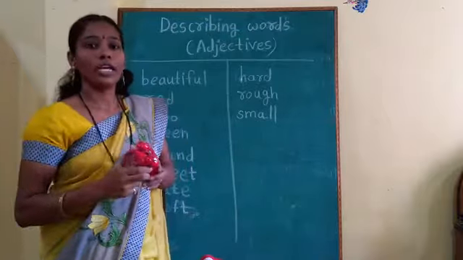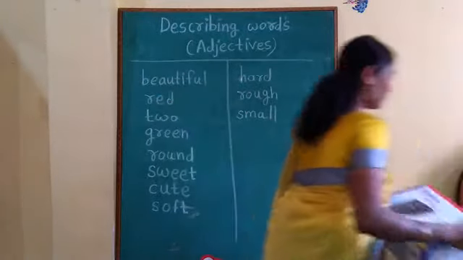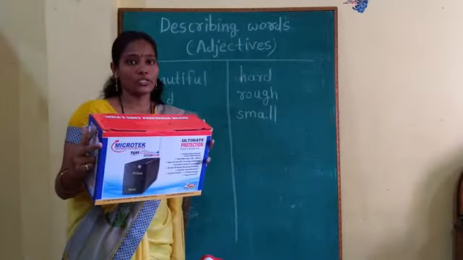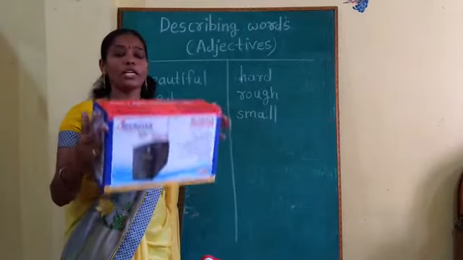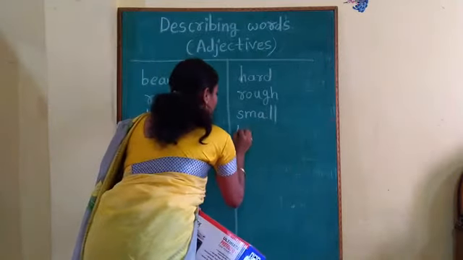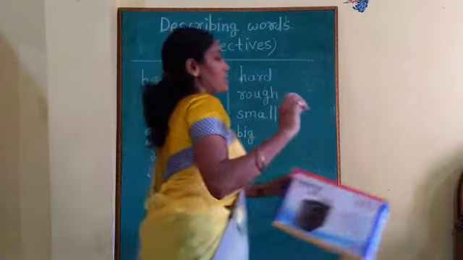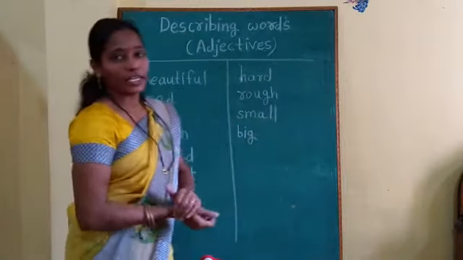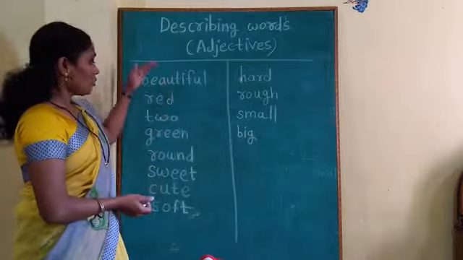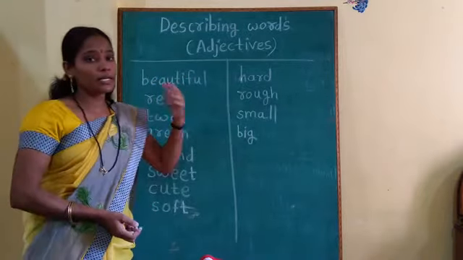In the same way, I will show you one more thing here. Here I have one box. Yes, we can use for this as a big box. So here I will write the adjective big. So my dear friends, I think you may have understood what is describing word. Okay. So some more examples I will tell you orally.